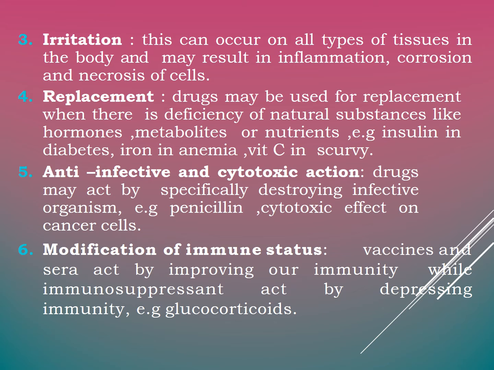And the other method is anti-infective and cytotoxic action. The drugs may be active specifically by destroying the infective organism. Examples are penicillin, and cytotoxic effect on cancer cells. And the last one is the modification of immune status, and here the drug will modify our immunity. Examples are vaccines and sera, which act by improving our immunity, while immunosuppressants act by depressing the immunity. Immunosuppressant drugs such as glucocorticoids.